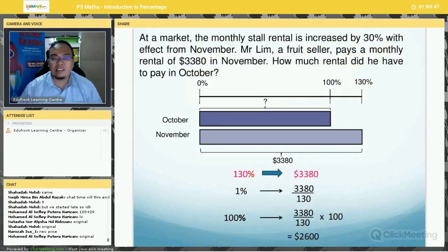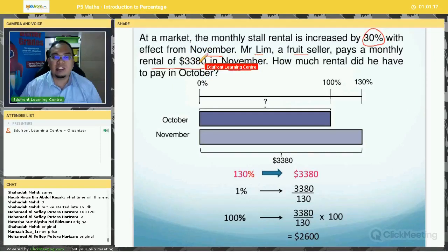All right, now let's take a look at the last question for tonight. At a market, the monthly store rental is increased by 30% with effect from November. Now, Mr. Lim, a fruit seller, pays a monthly rental of $3,380 in November. How much rental did he have to pay in October?